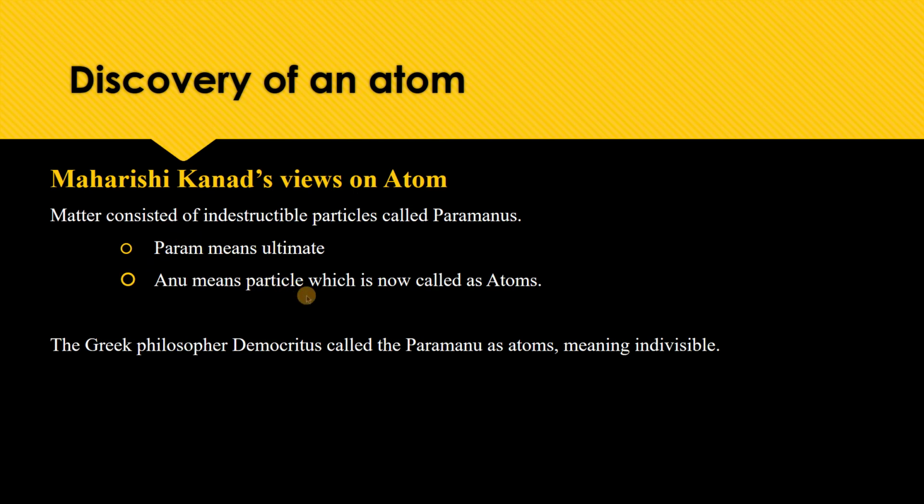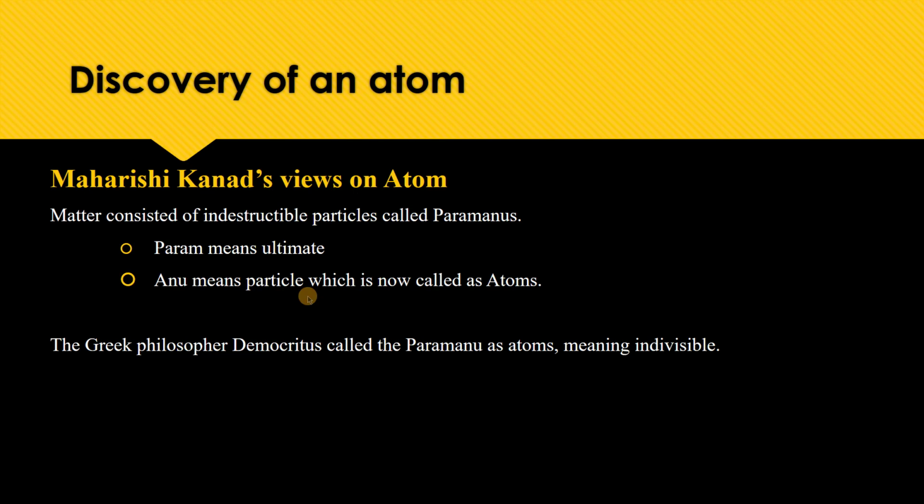Anu means particle. A paramanu does not exist in the free state; rather, it combines with other paramanu to form a bigger particle.